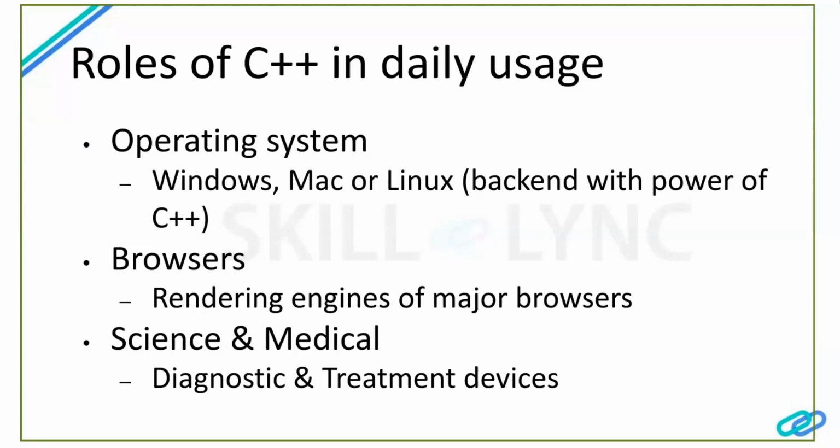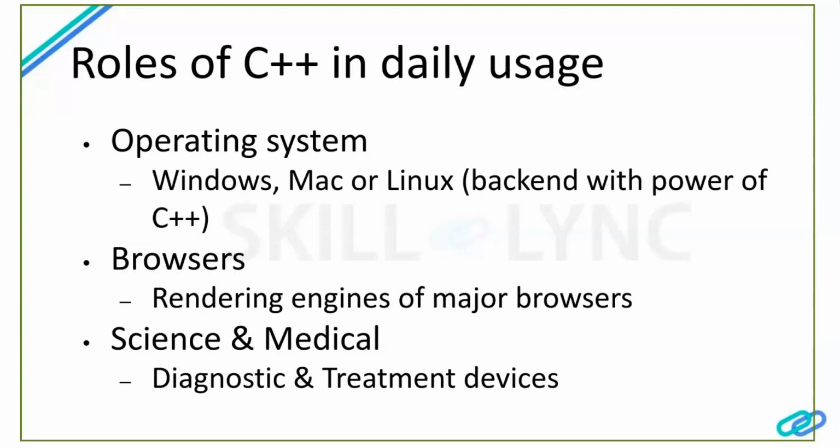Then coming to the browser side, browsers have something called rendering engines. It's a mechanism, and I'll explain what it does. It gets the HTML or CSS from the servers and converts it into UI elements like buttons, text contents, animations, pictures, or the color gradients that we are seeing in our web pages. This is done through the rendering engines. Most of the rendering engines have been designed with the help of C++.